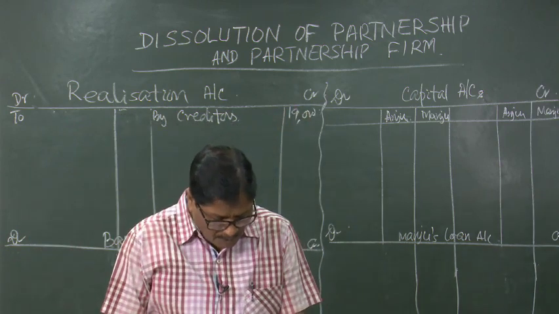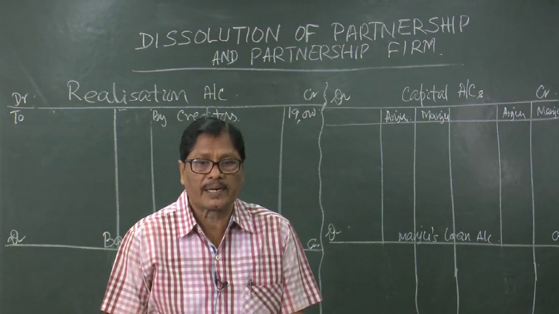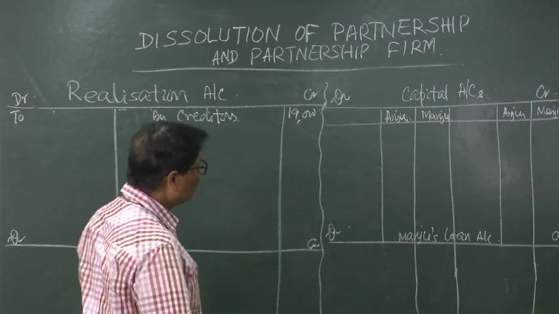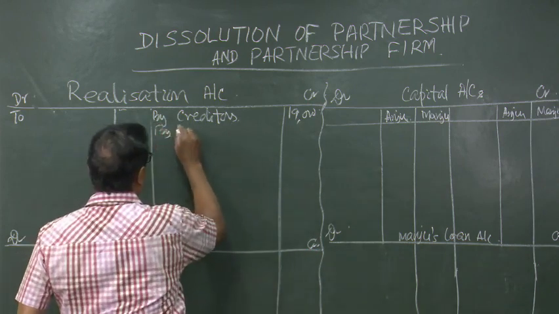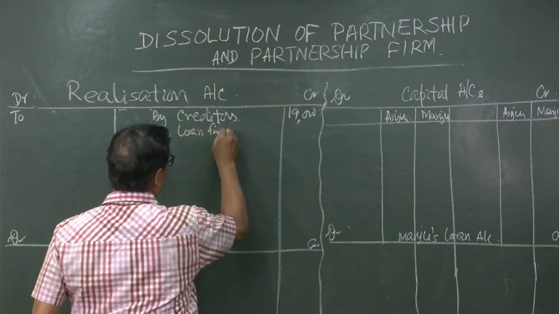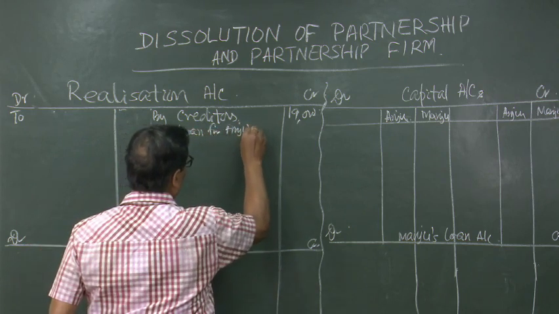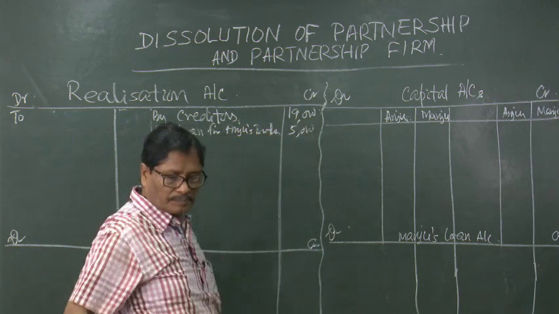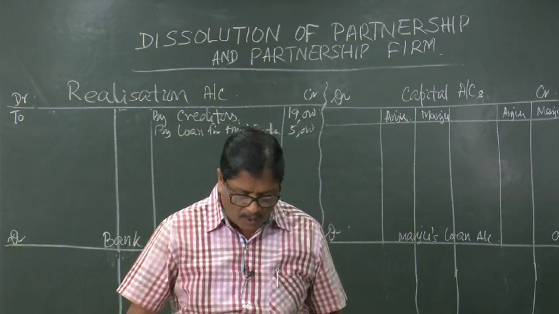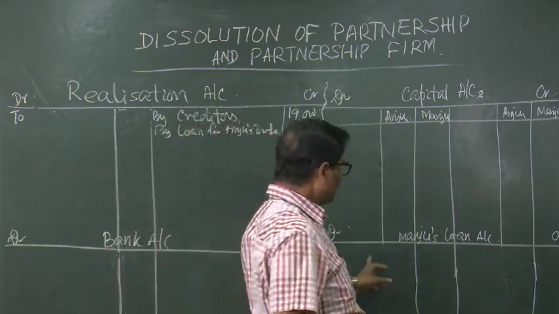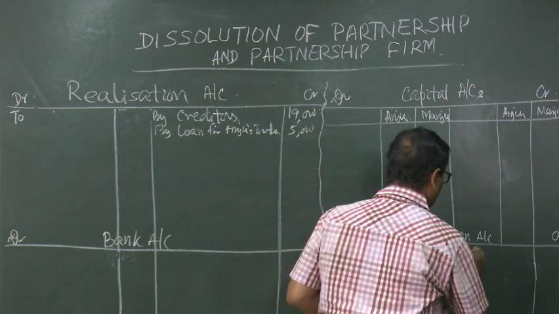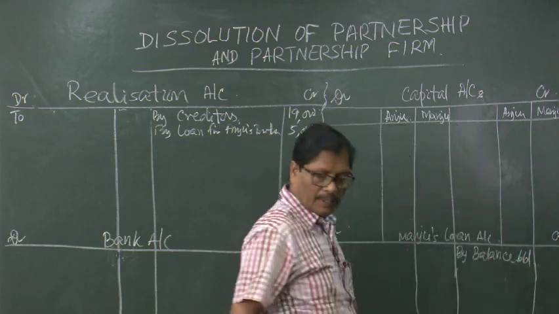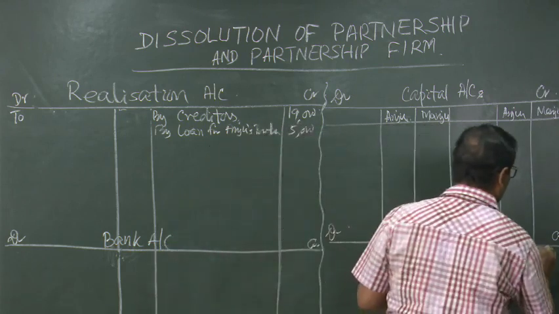Then loan by Anju's brother is also an outsider. So, loan by Anju's brother 5,000, by loan from Anju's brother 5,000. Then loan by Manju 7,500. So, Manju's loan account will be by balance brought down 7,500.